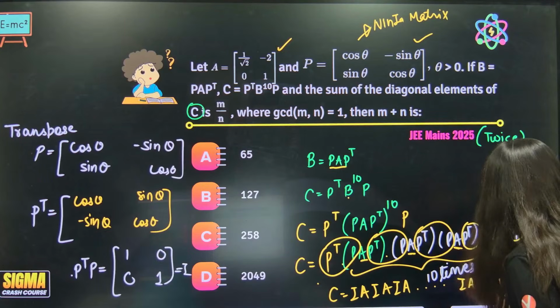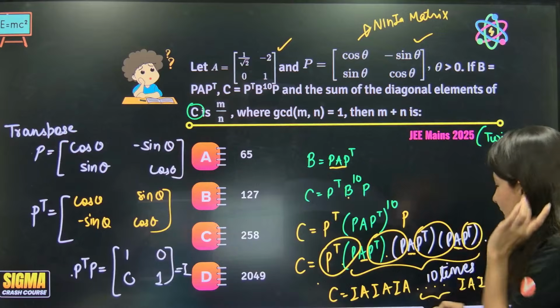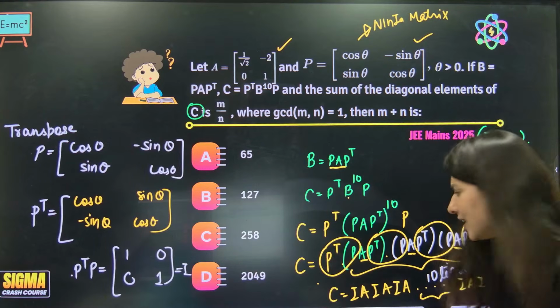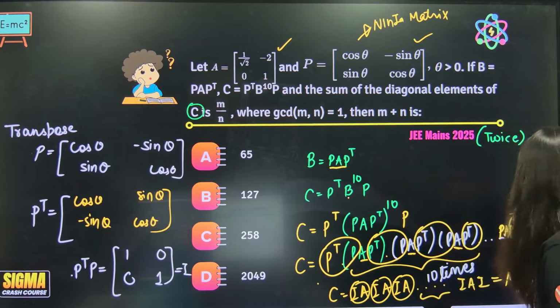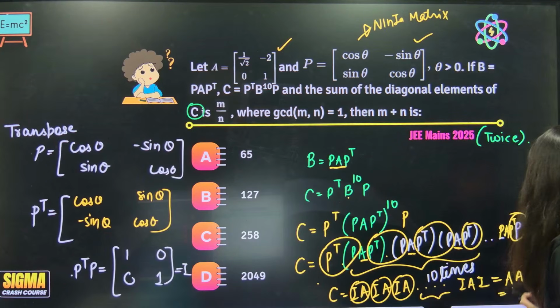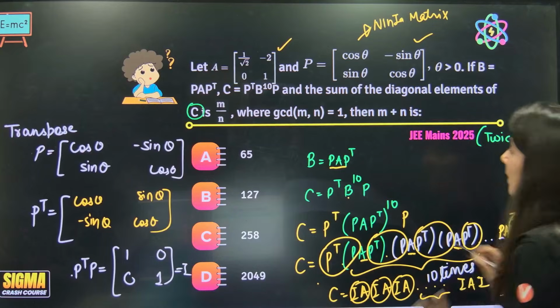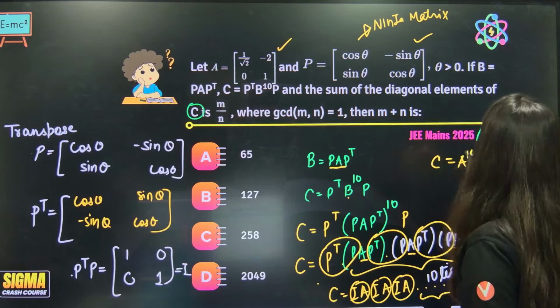Okay, 10 times. So if I multiply A, this will become what? A, A, A. So this is A how many times? 10 times. Basically, C is nothing but A power 10. This is what we have got.